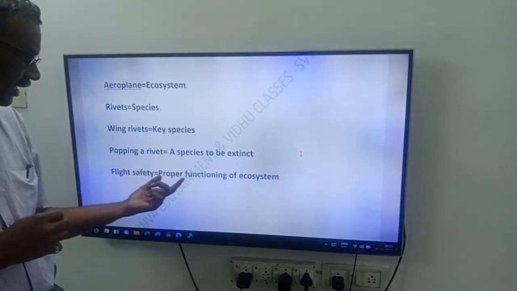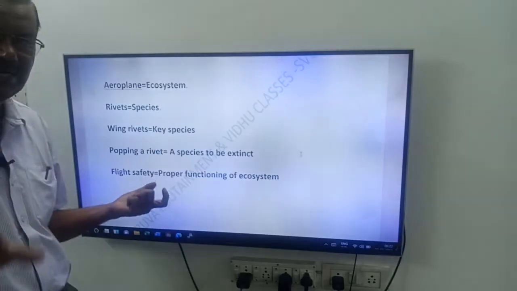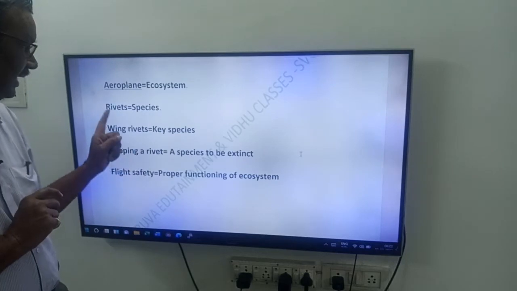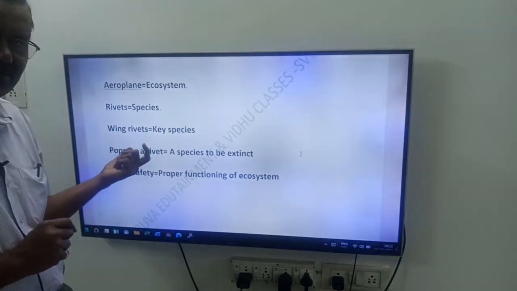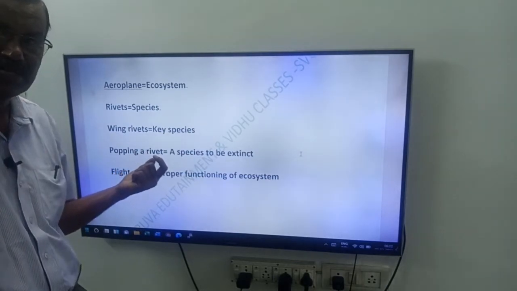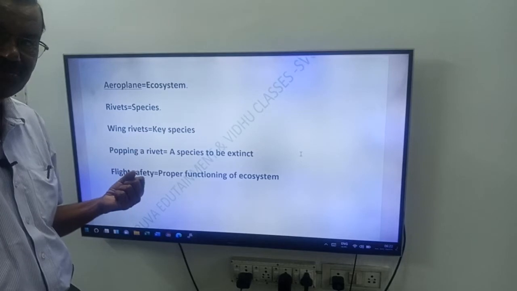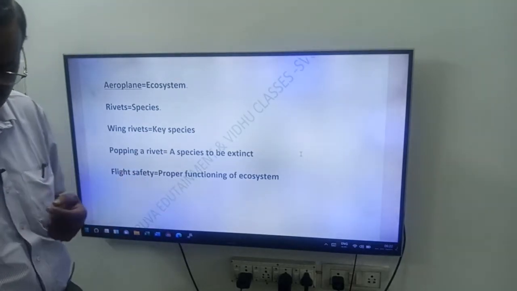Flight safety corresponds to the proper functioning of the ecosystem. Friends, this is for NEET and EAMCET, no need to write it in the IPE.